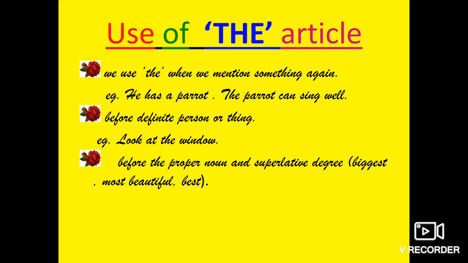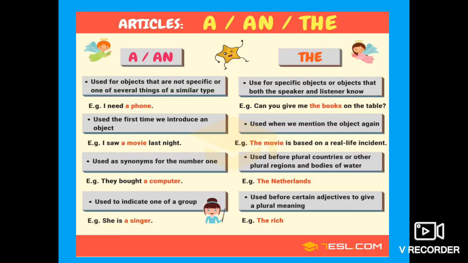When the will be there before the blank, then the superlative degree will be used. So these are the cases where we use the article the.